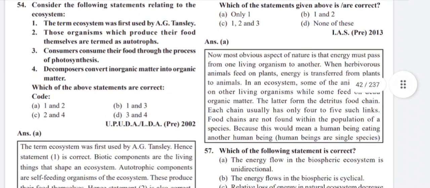Explanation. Now, the most obvious aspect of nature is that energy must pass from one living organism to another. When herbivorous animals feed on plants, energy is transferred from plants to animals. In an ecosystem, some of the animals feed on other living organisms while some feed on dead organic matter. The latter form the detritus food chain. Each chain usually has only 4 to 5 such links. Food chains are not found within the population of a species because this would mean a human being eating another human being. Human beings are a single species.